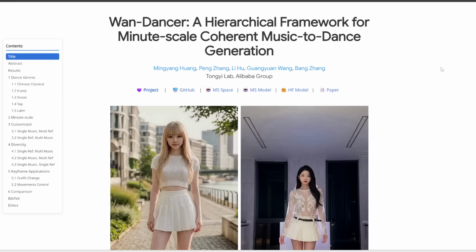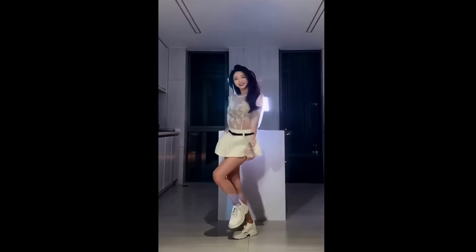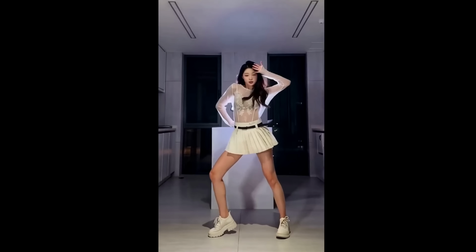Also this week, we have a new release from the Alibaba Wan team. So they just released WanDancer. Like the name implies, this can basically generate videos of characters dancing. And it can generate really long and synchronized videos.